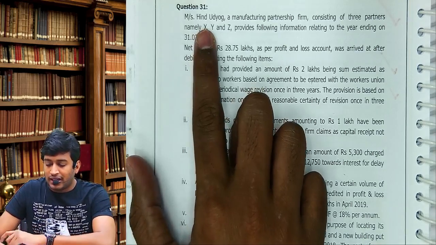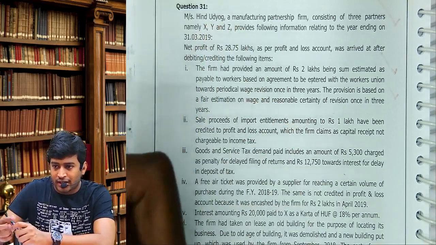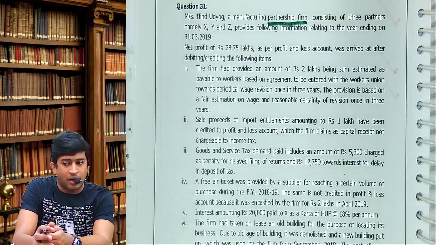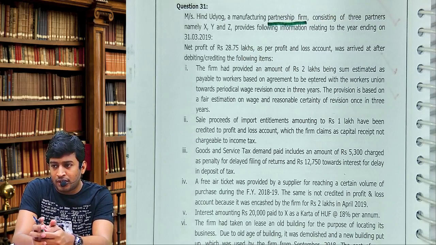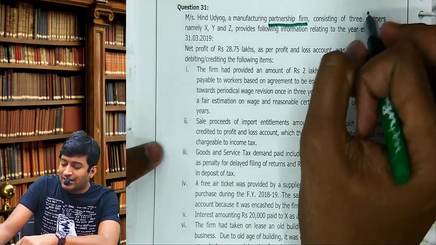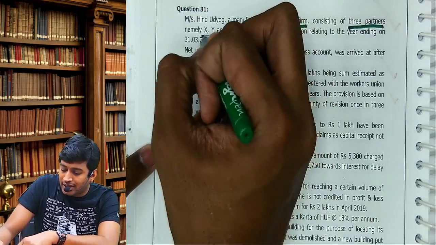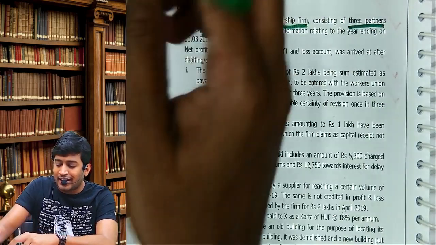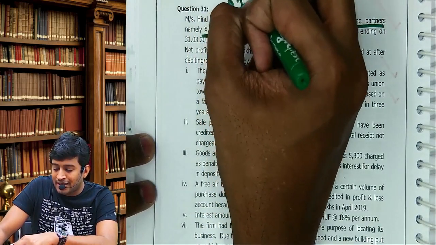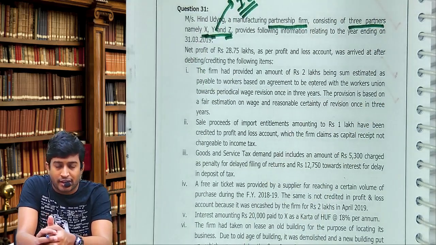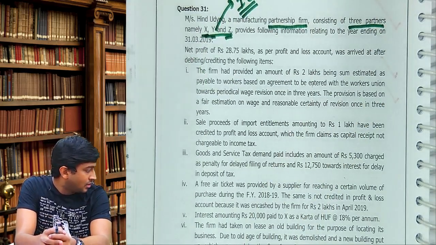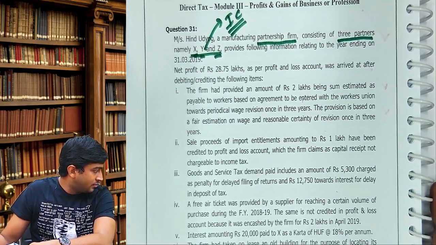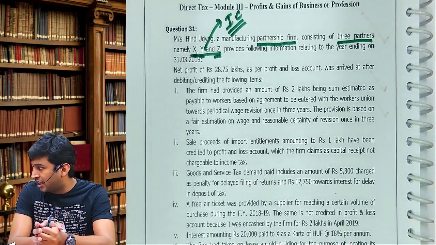Hind Udyog, a manufacturing partnership firm, underline the word partnership firm. Till now we were doing problems on companies only. Now this is the first problem we'll do on a partnership firm, consisting of three partners X, Y and Z. It means they are partners in individual capacity.